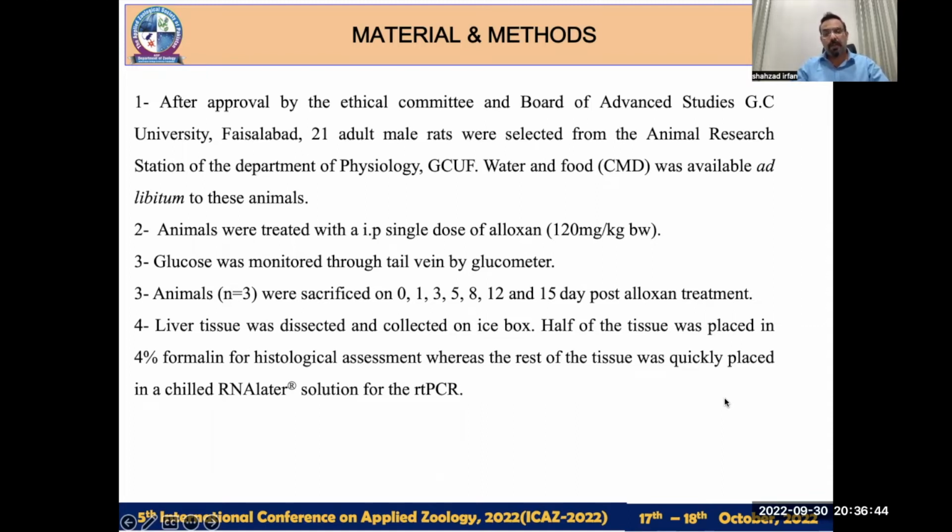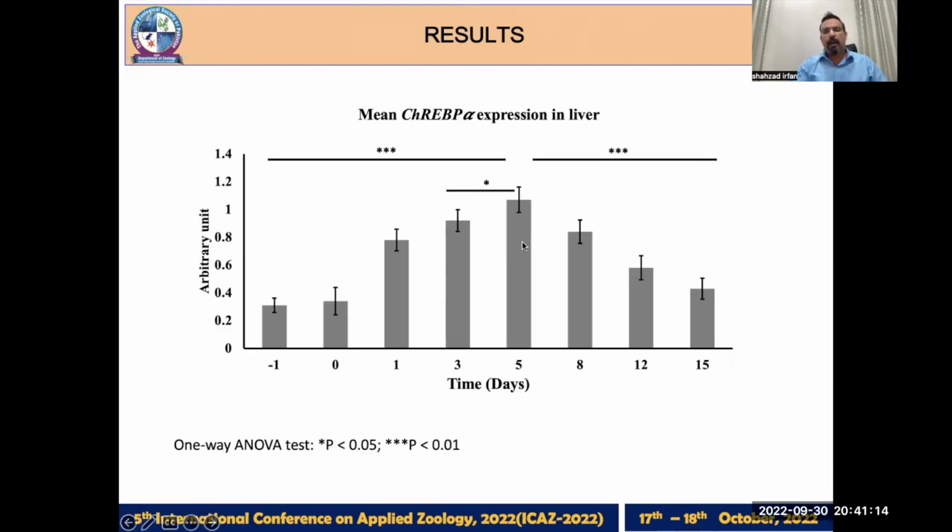Half of the tissue was placed in 4% formalin for histological assessment, whereas the rest of the tissue was placed in a chilled RNAlater solution for the RT-PCR expression. And this expression reaches its maximum level after the 5th day, and the expression pattern continues from the 8th day onward.